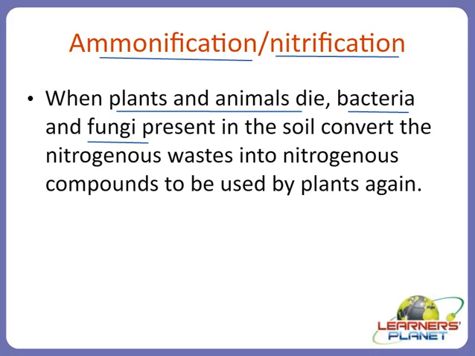How do these animals remove this nitrogenous waste from the body? In the form of urine. Now, there are different categories of animals which can remove this nitrogenous waste in different forms. For example, we, the human beings or the mammals, generally remove nitrogenous waste in the form of urea.